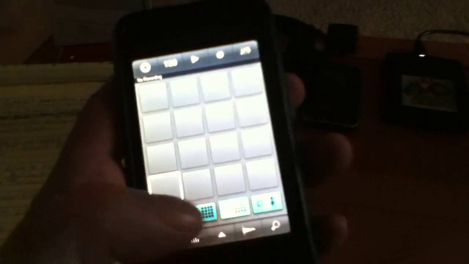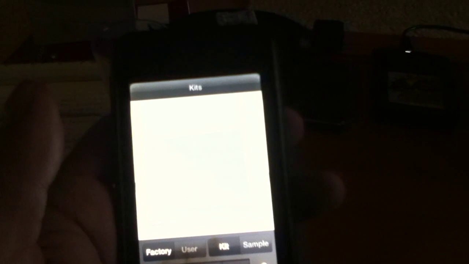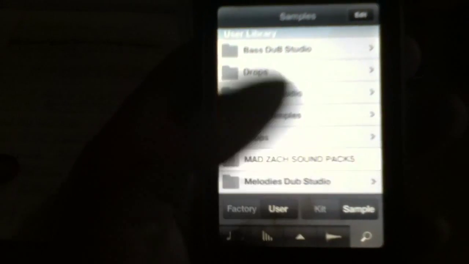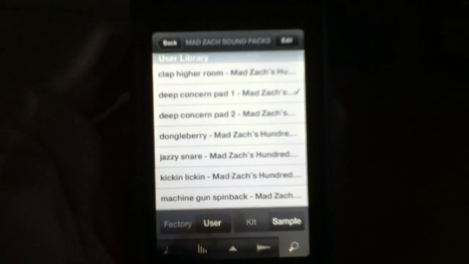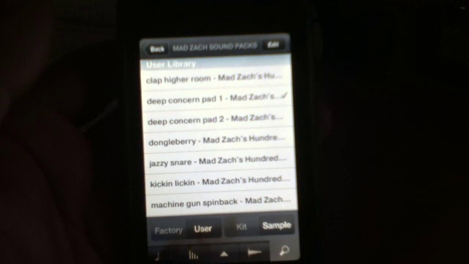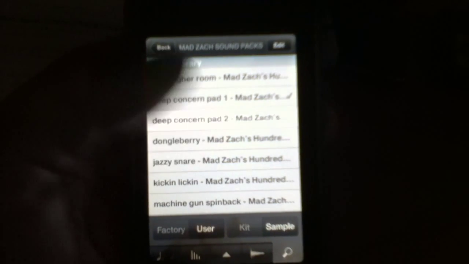Now this is where obviously you're going to be looking for some sounds. Which you go to the user, you go to your samples, and obviously they're right there. Every single one of them. Now they obviously cut off when they're in the samples because, you know, the whole sample itself is not on the pad yet until I put it there. But these are little samples of what you can hear.